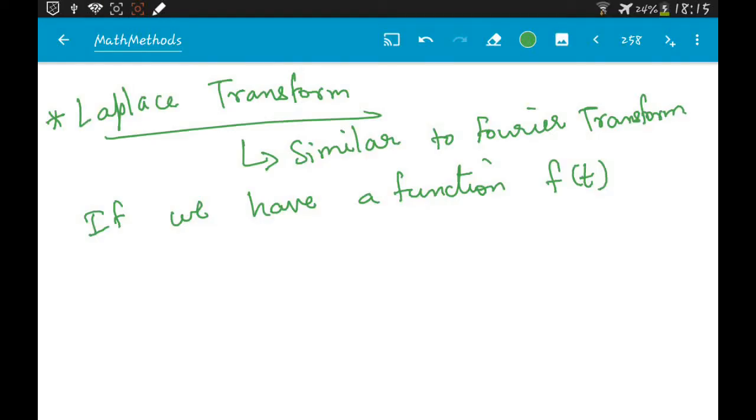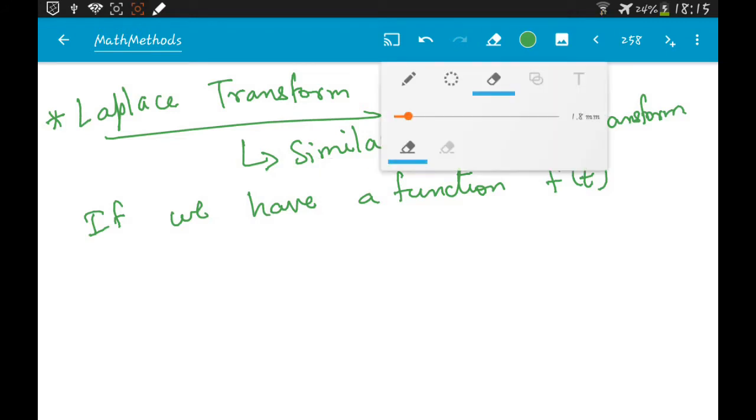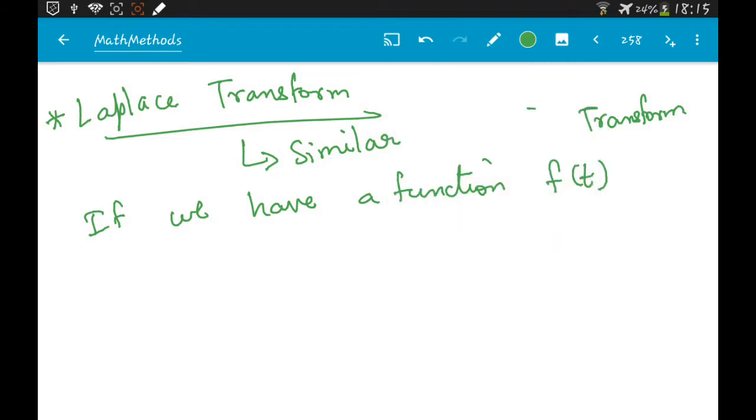Today we are going to learn about Laplace transform. So Laplace transform is something that is similar to Fourier transform, in the sense that this is also an integral transform, and the formula of the Laplace transform is quite similar to the formula of the Fourier transform.